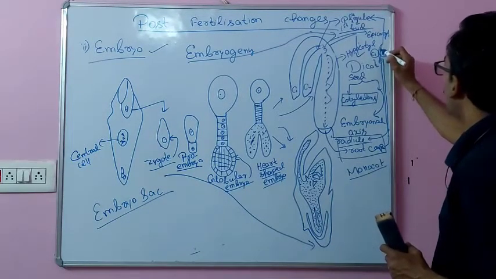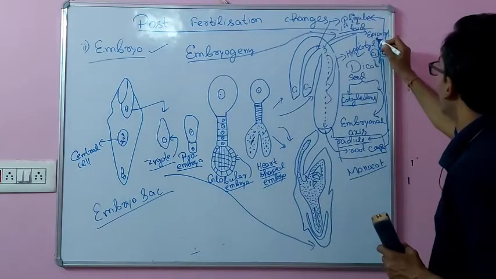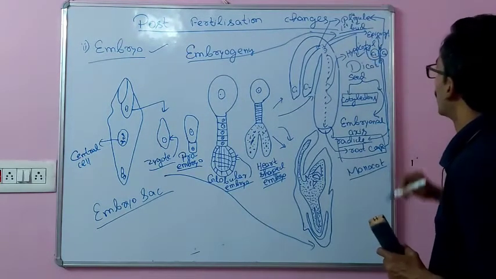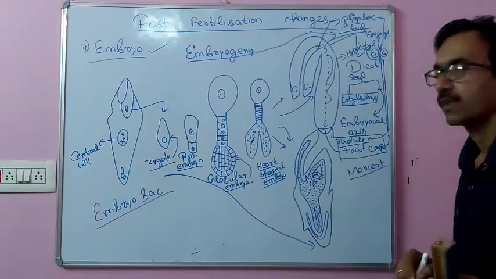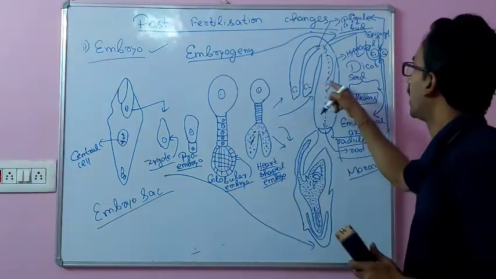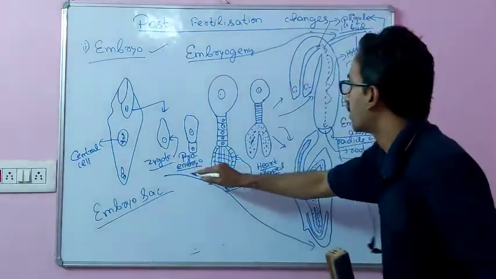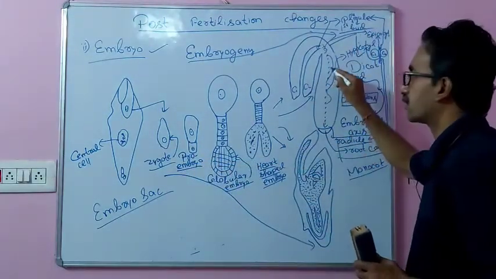The part of the embryonal axis here, which is present above the cotyledon, this structure is called epicotyl. The part of the embryonal axis present below the cotyledon is called hypocotyl. Over, this is about the diagram of the dicot structure, which takes place after embryogeny. That is, after this much progression, then advance to this.